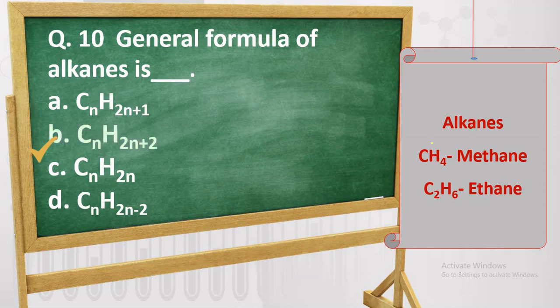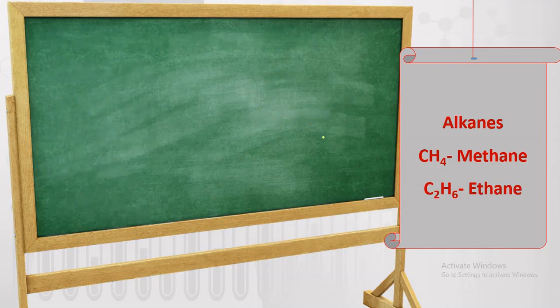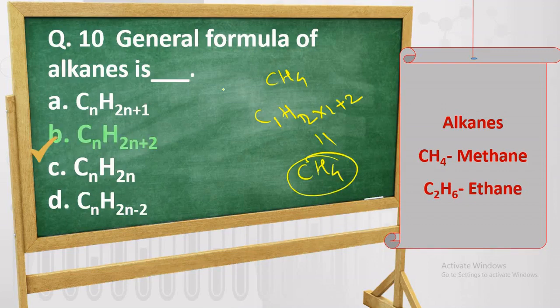If you apply the formula for CH4, with n equal to 1, it is C1H(2 into 1 plus 2). It becomes CH4. So this is the general formula of alkanes.